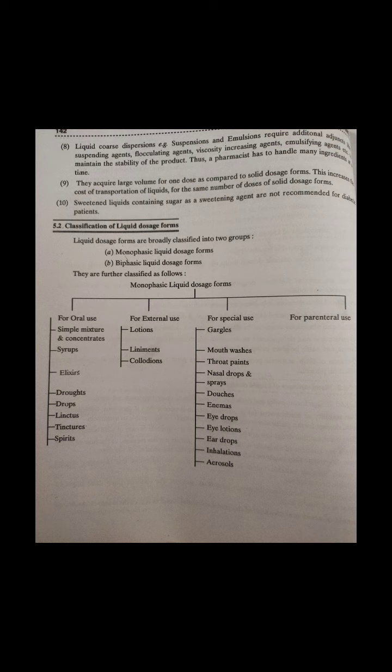Collodions are usually applied to provide a sustained source of keratolytic agent. First one is salicylic acid, which is used in the treatment of corns and warts. Next, they are supplied in small volume airtight, light resistant bottles. The label must bear all necessary requirements of liquid dosage forms.